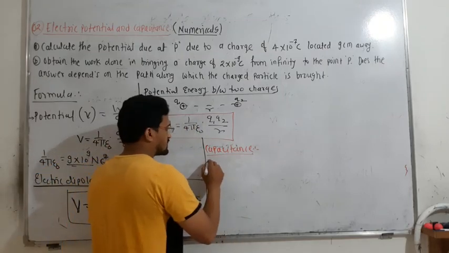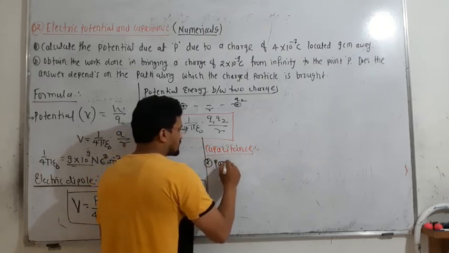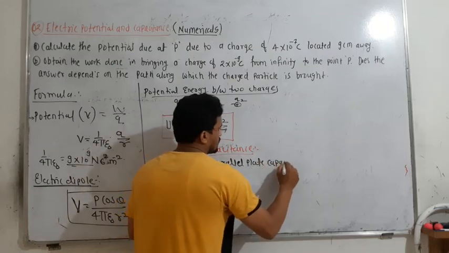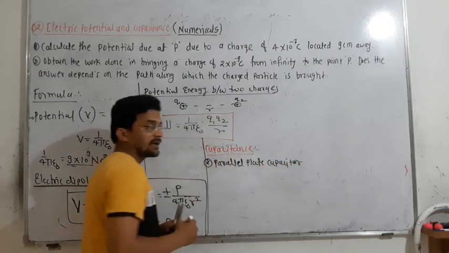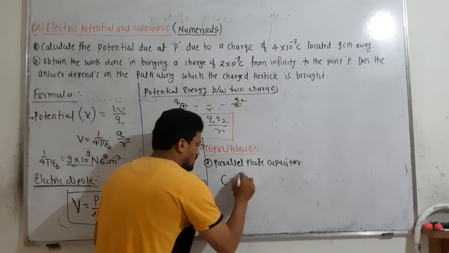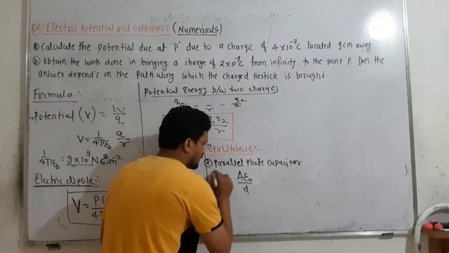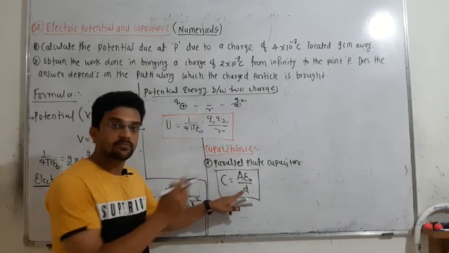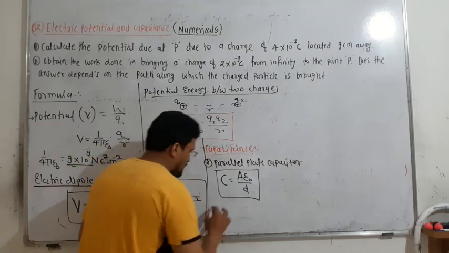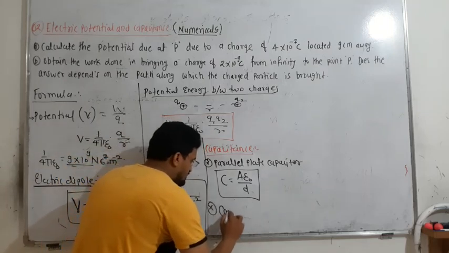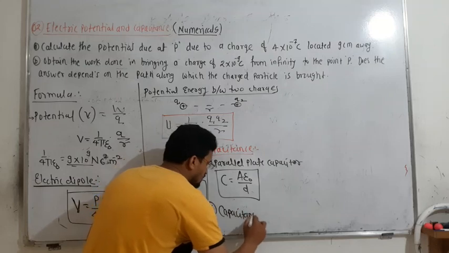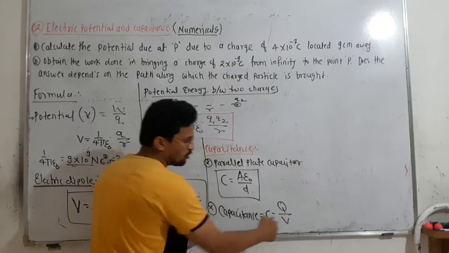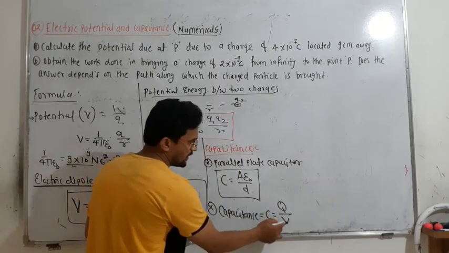In capacitance, you have the parallel plate capacitor, which has the equation A epsilon naught divided by D, where A is the area and D is the distance between the plates. Simply, capacitance is also written as C equal to how much charge is present when you apply a unit potential. So C is equal to Q by V.